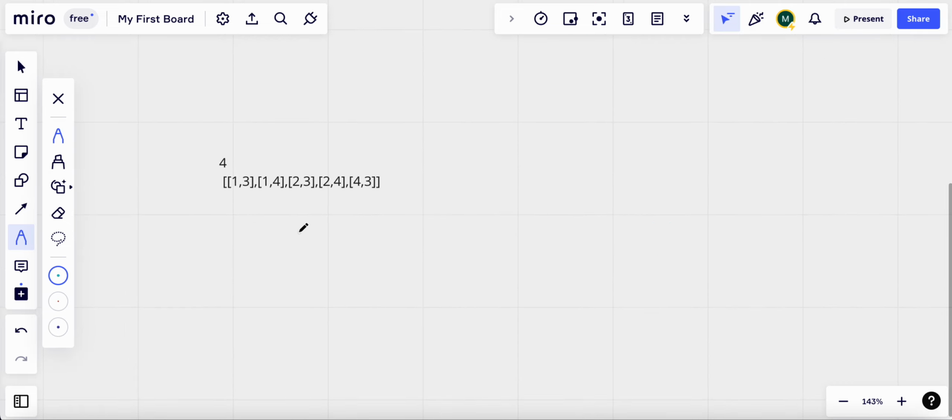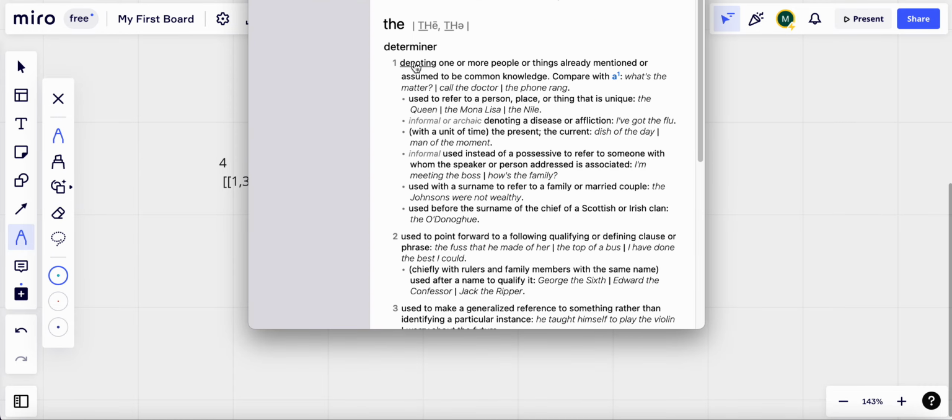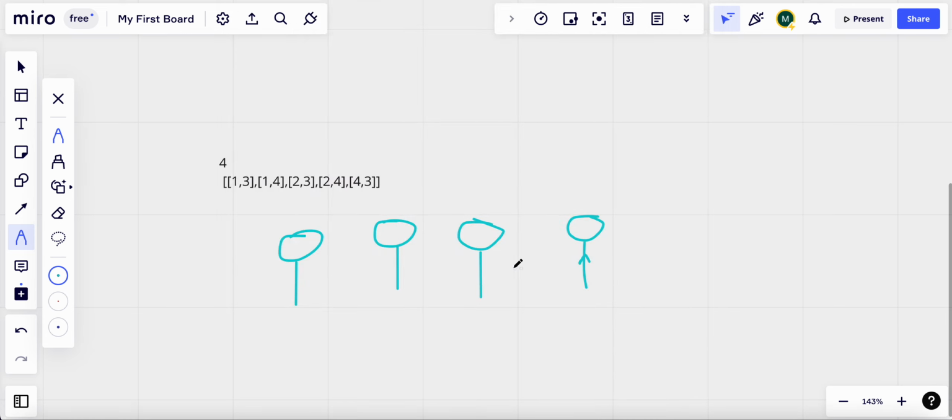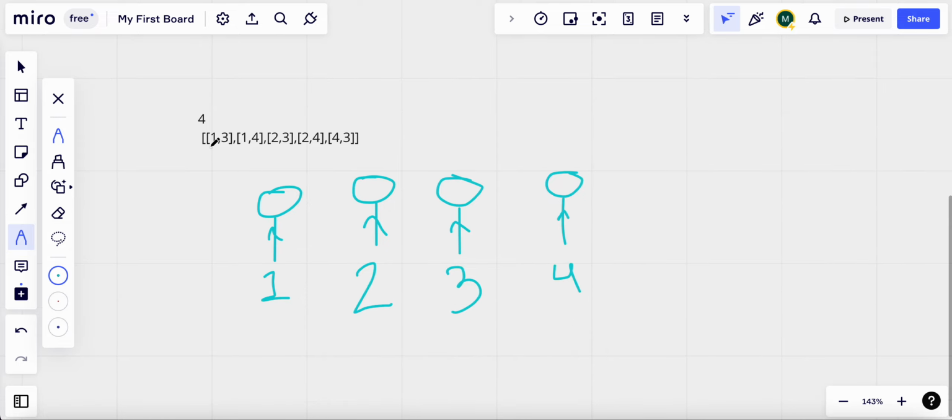Now let's look at this example. There are 4 people here, labeled 1, 2, 3, and 4. What's said here is 1 trusts 3.